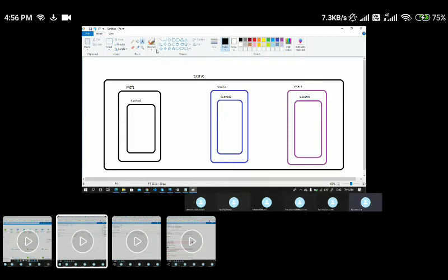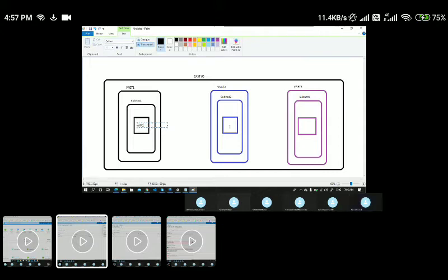Within these subnets, I'm going to create a VM. We have created virtual machines, right? So here I'm going to create a VM, and here one more VM. Let's name them VM1, VM2, and VM3. Here I'm going to create one more VM. So I'll name this VM1, this is VM2, and this is VM3.